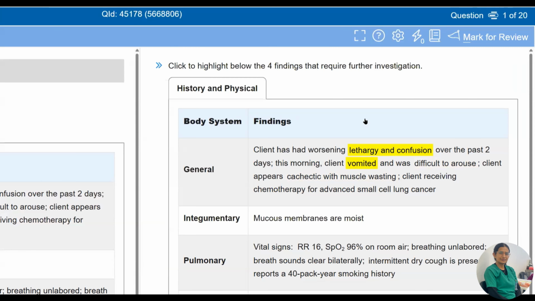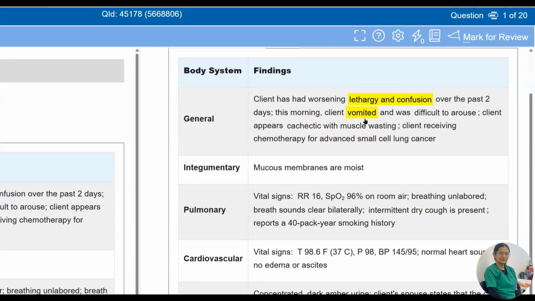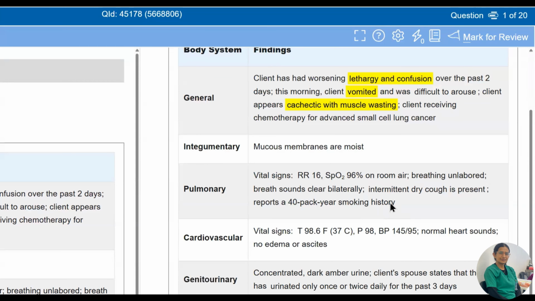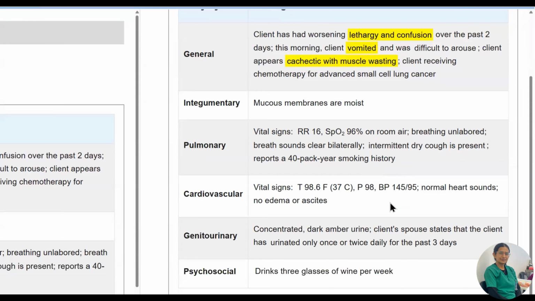For this, we first select what is abnormal. Then from all we have selected, we select only the four things that are the most priority for the patient, because the patient cannot get sick. So in this, cachectic with muscle wasting is also an abnormal thing. Now moving to integumentary, the mucous membranes are moist, so we will not select.